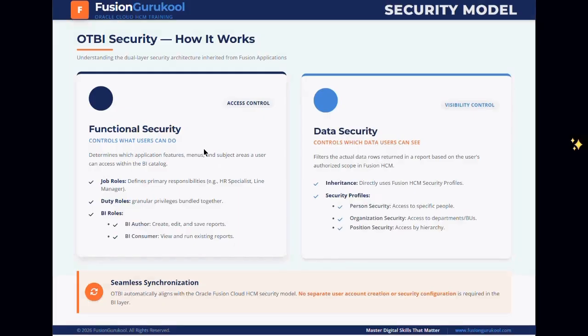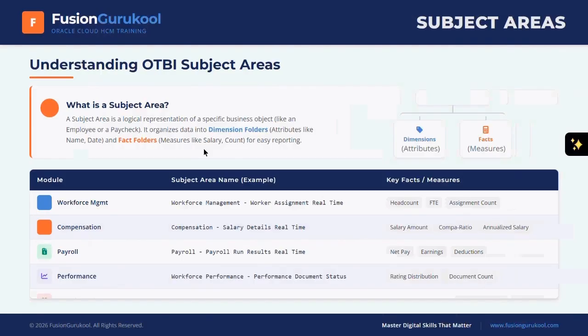That is something very important to understand, but we do not need to worry about it, because in Oracle Fusion OTBI, the security of the analysis, the security of the report, will be automatically taken care of by Oracle only.